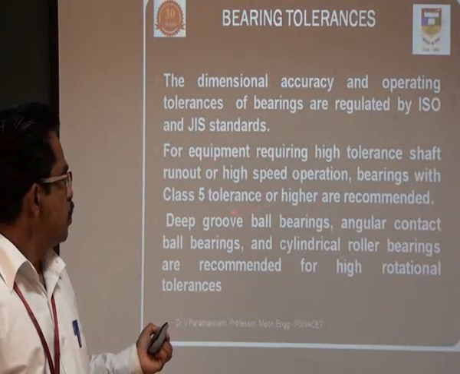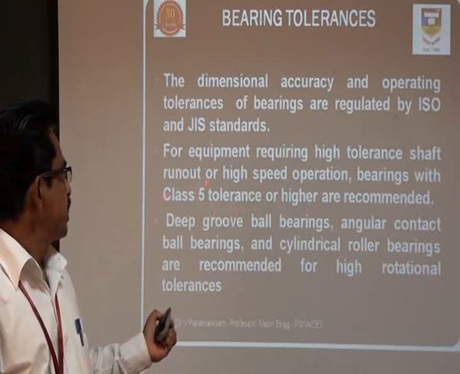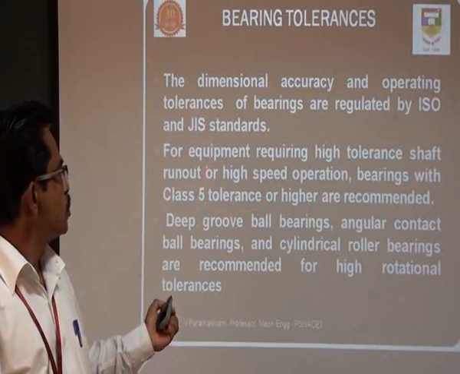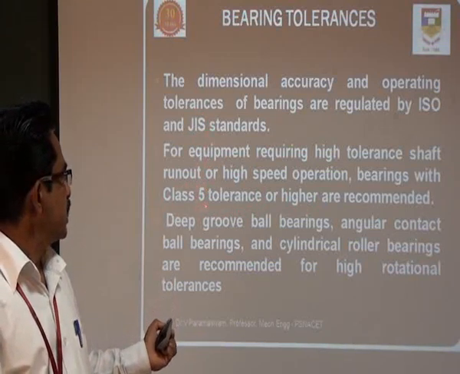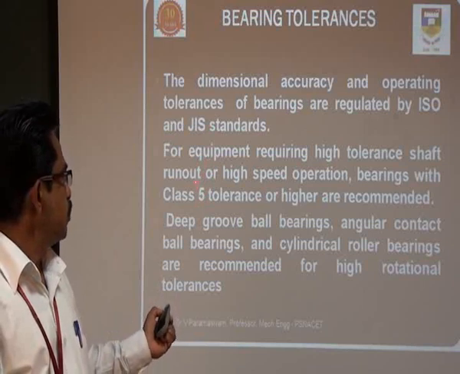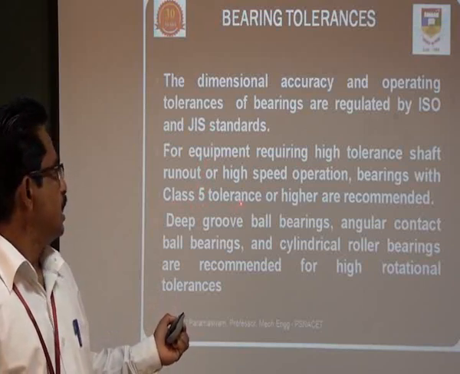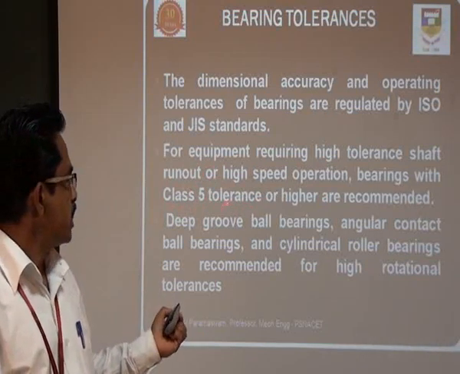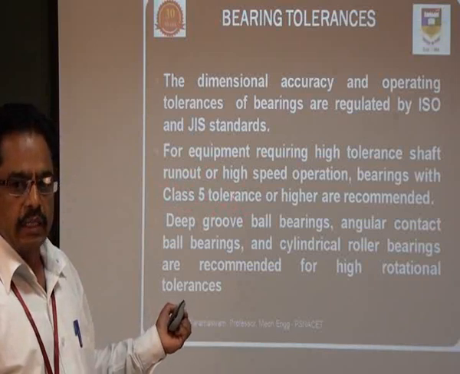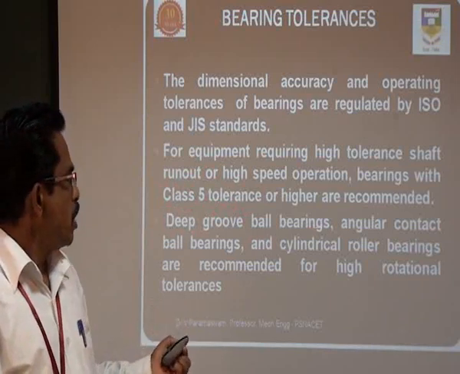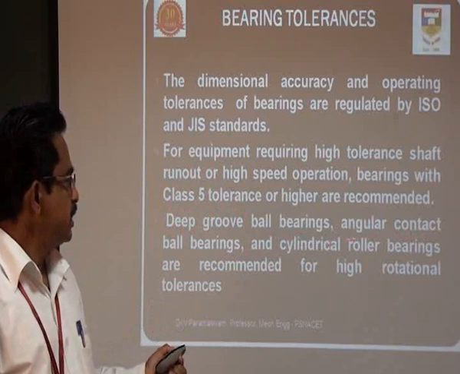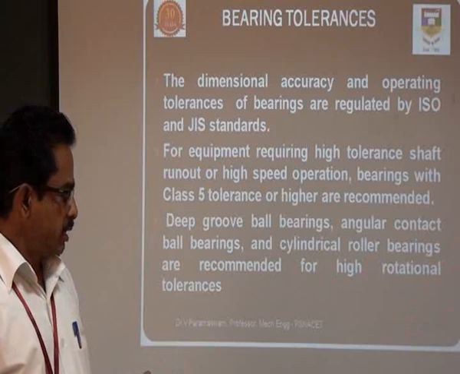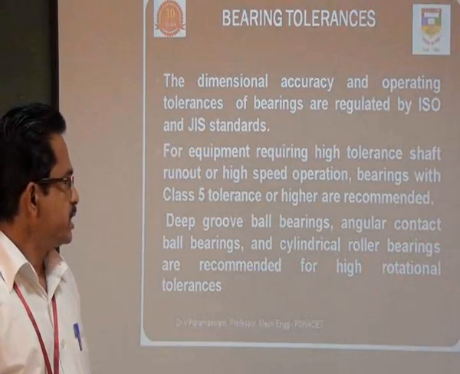If the class value is increasing, the tolerance level goes higher. When the tolerance class number goes down, the tolerance value goes up, that is, the component is made less accurately. So the deep groove ball bearing, angular contact ball bearing and cylindrical roller bearings are more recommended for high rotational accuracy. So what is rotational accuracy?